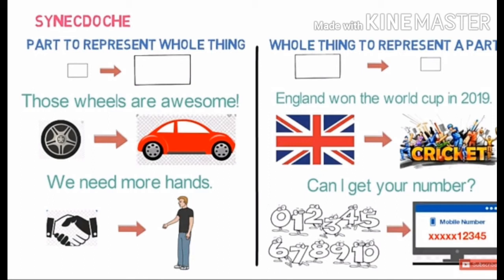Let's take another example. Can I get your number? Here number means the mobile number and not any other random numbers. We are not talking about any number like 0 to 1000 or 0 to 100. But here we are talking about mobile number. So here we can say that synecdoche is a figure of speech which is used the part to represent whole thing while the whole thing is used to represent a part. Let's look into the next figure of speech, that is metonymy.